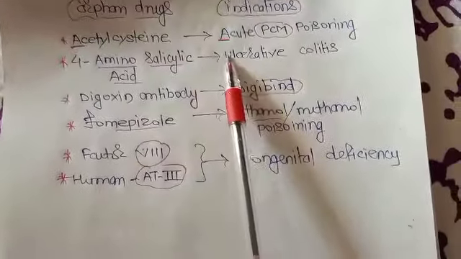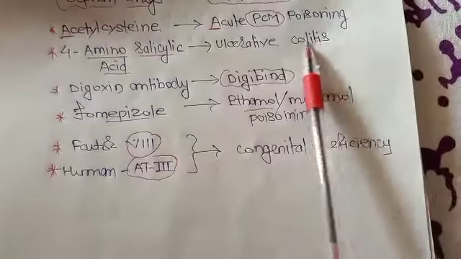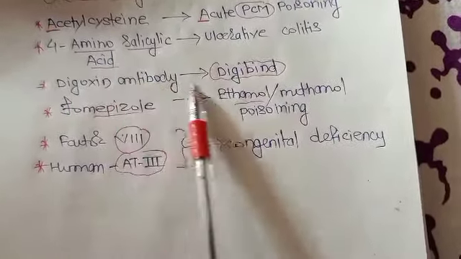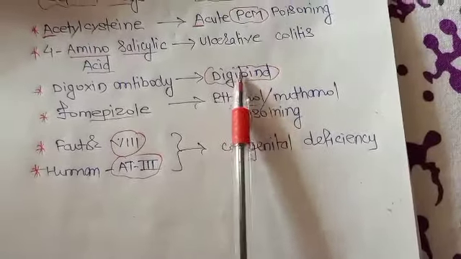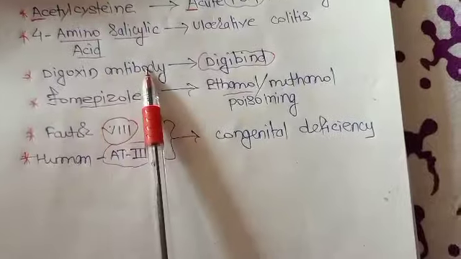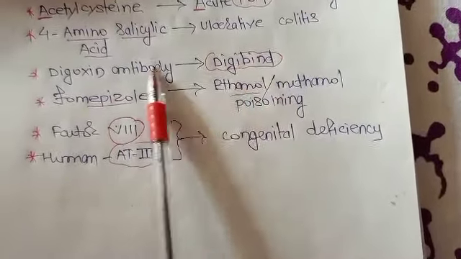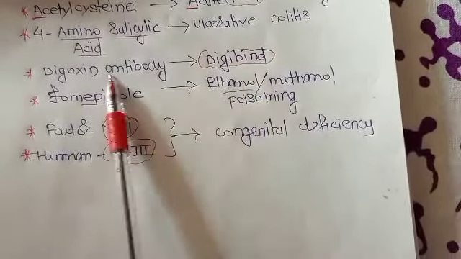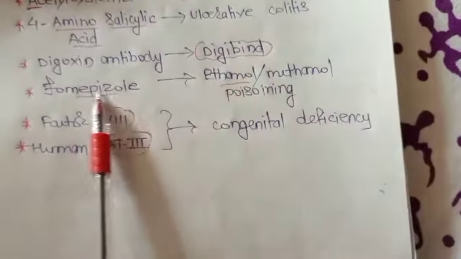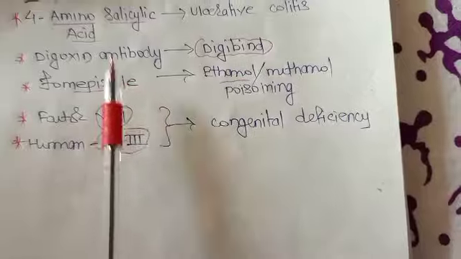And the same thing applies to all these diseases, like ulcerative colitis, for which we prepare 4-amino-salicylic acid. Then digibind. Digibind is the antidote for digoxin toxicity. Digoxin antibody is the digibind. We prefer this drug in digoxin toxicity. Then in ethanol or methanol poisoning, fomepizole is the drug of choice.